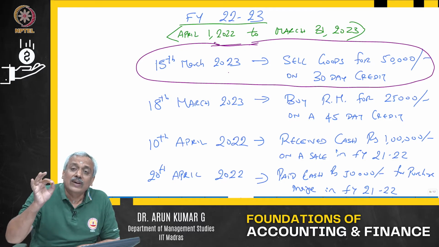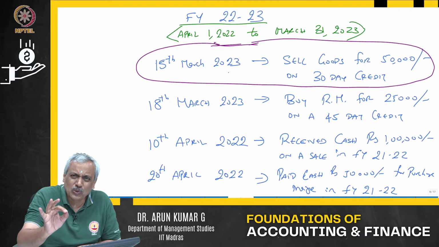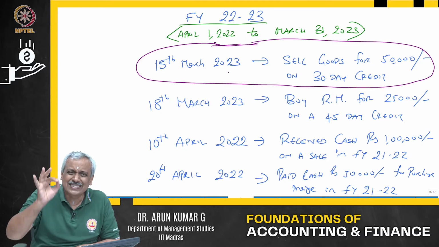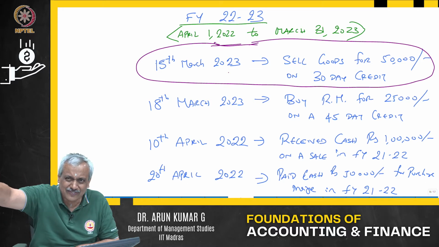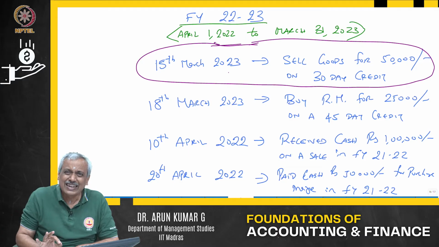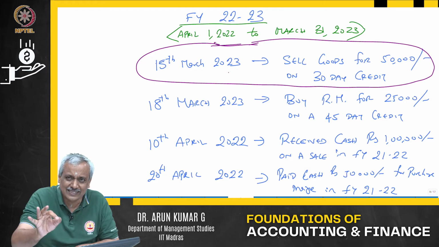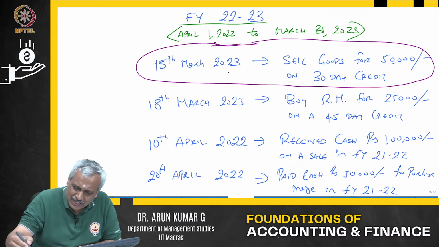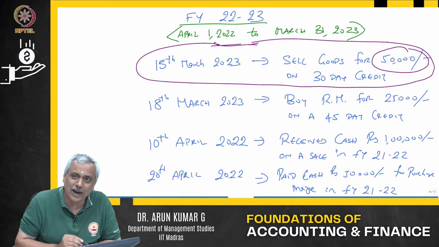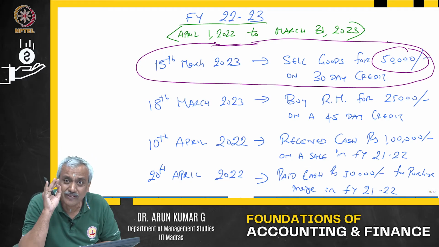As per the accrual principle, the sale has accrued, the ownership of the goods has transferred, so you are eligible to get the money. You can get the money in the next financial year, I do not care, but the transaction has taken place. The sale has accrued. So this amount of 50,000 will become part of the revenue for the financial year 22-23. That is the accrual concept.